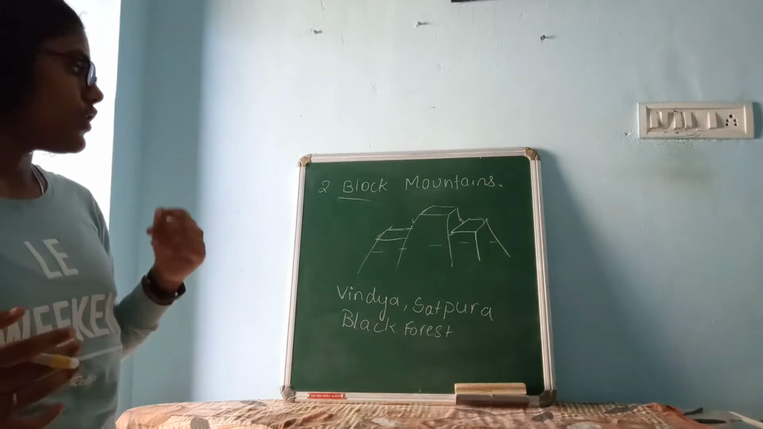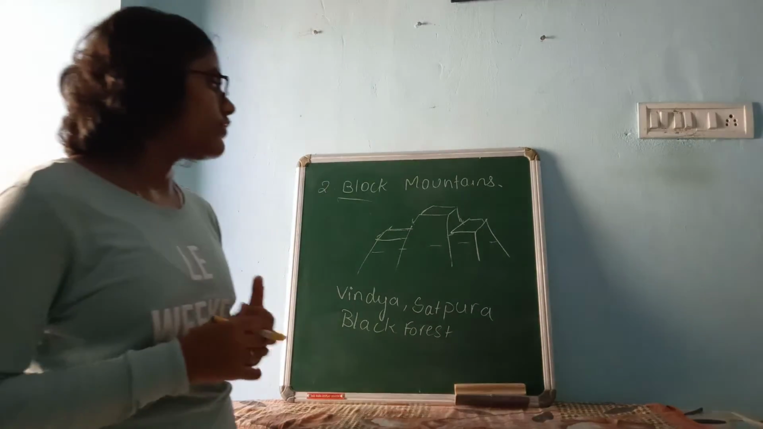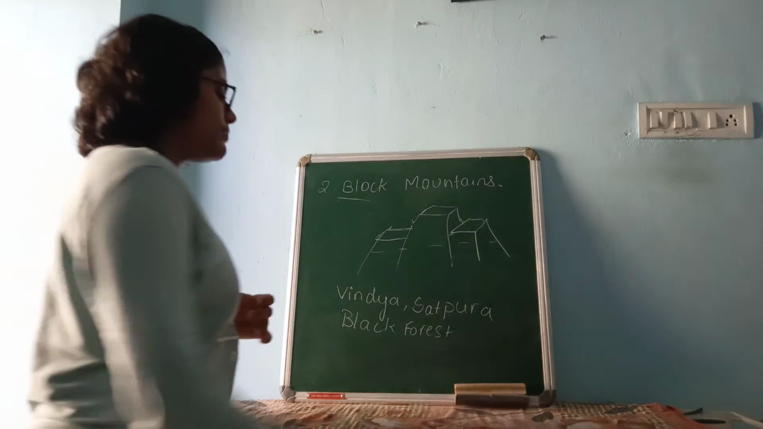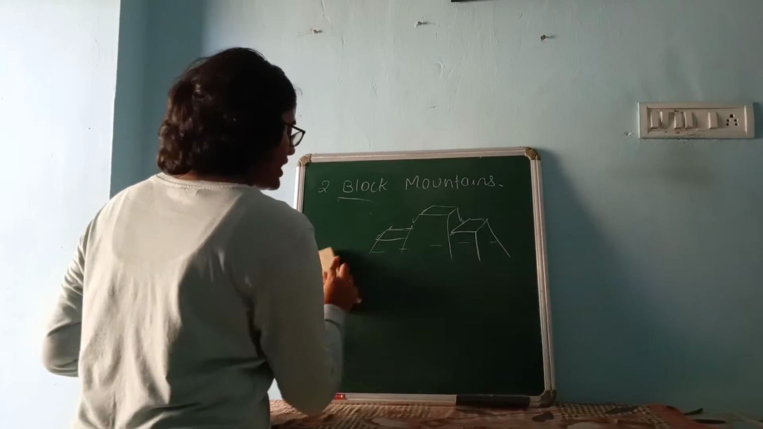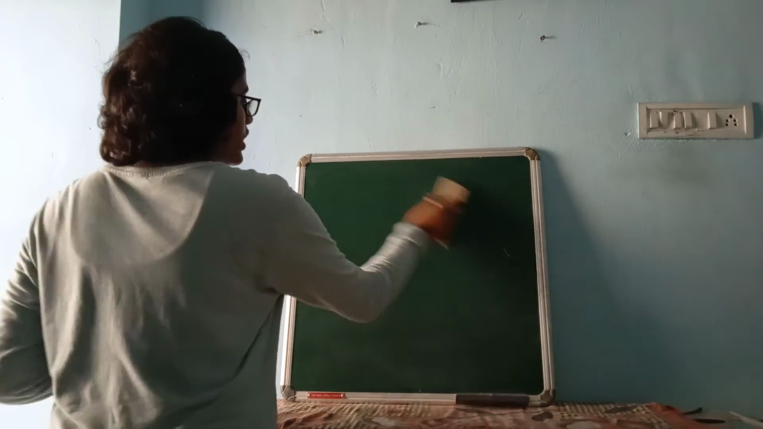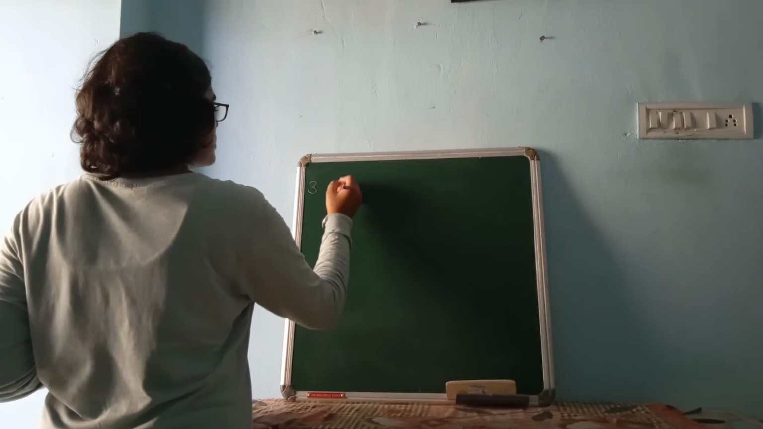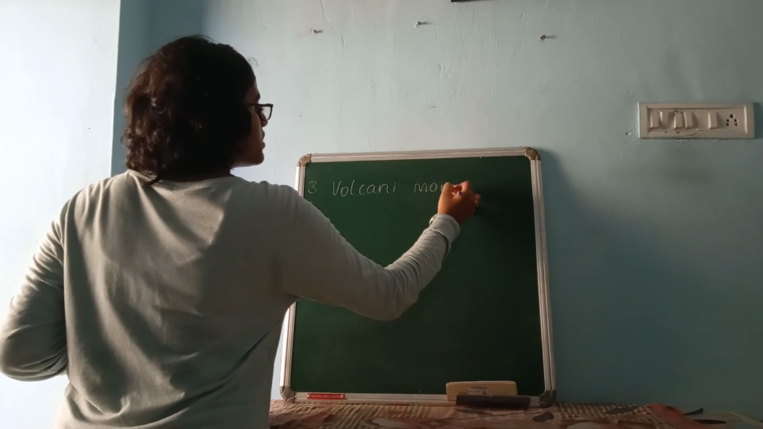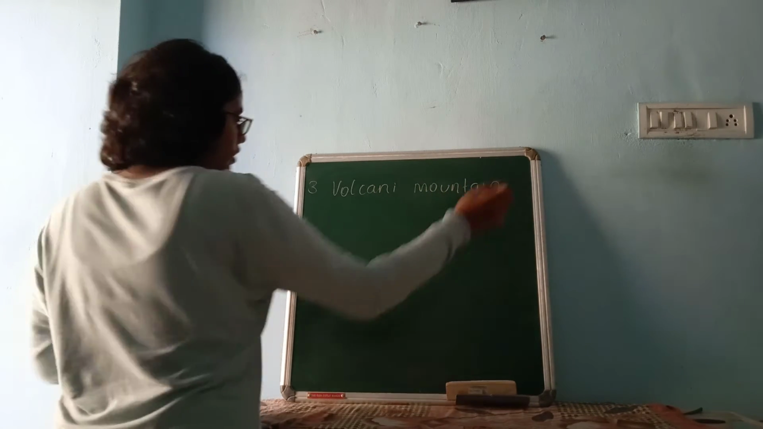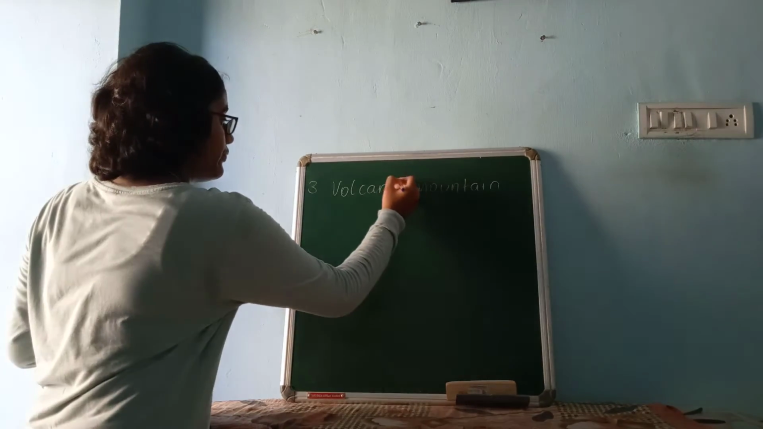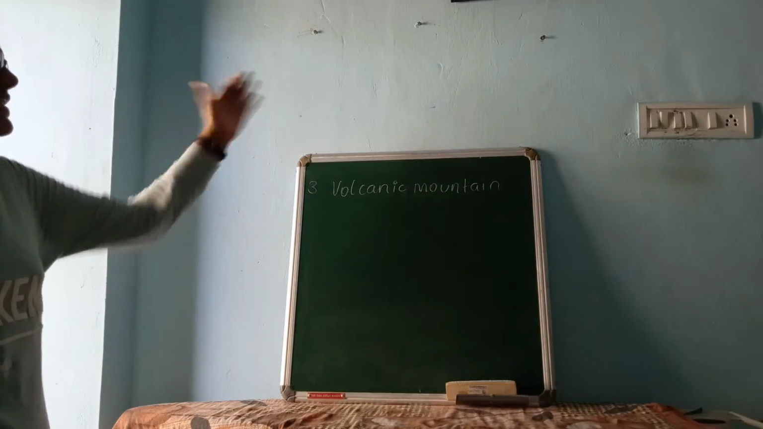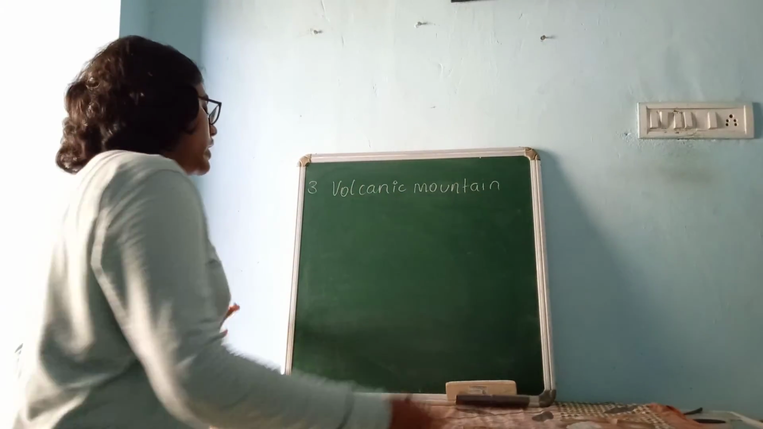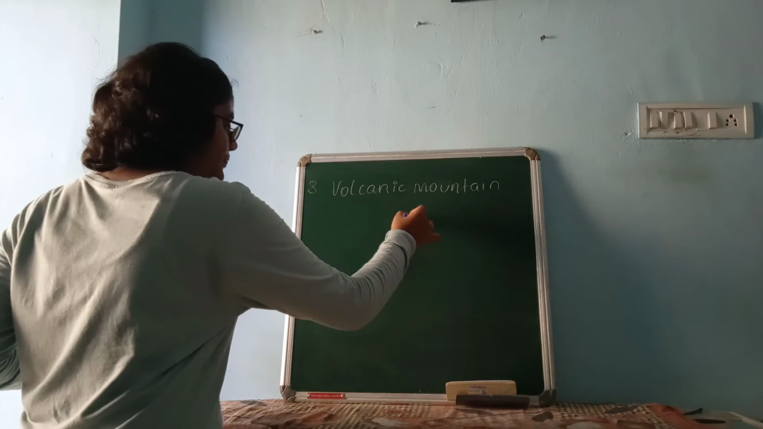So most of all the landforms are formed due to endogenic forces only. Okay, now let us go to the next type of mountain, that is volcanic mountain. In the name itself we have volcanic, which means this mountain is related to what? Volcano.